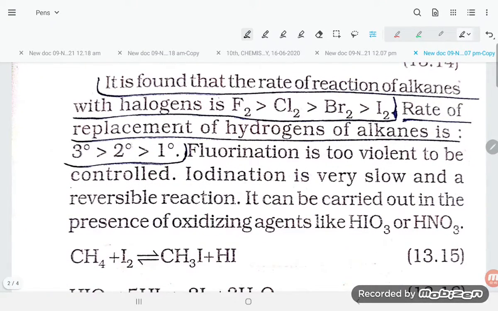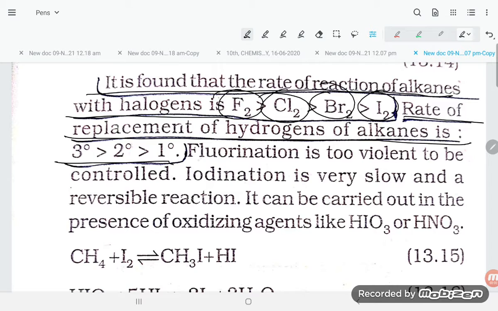It is found that the rate of reaction of alkanes with halogens is F2 > Cl2 > Br2 > I2, and the rate of replacement of hydrogen of alkanes is 3 degree > 2 degree > 1 degree. Fluorination of alkane is too violent to be controlled.